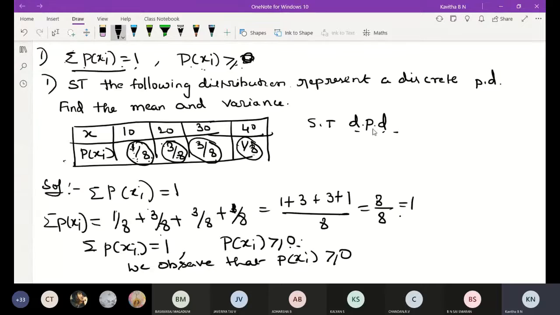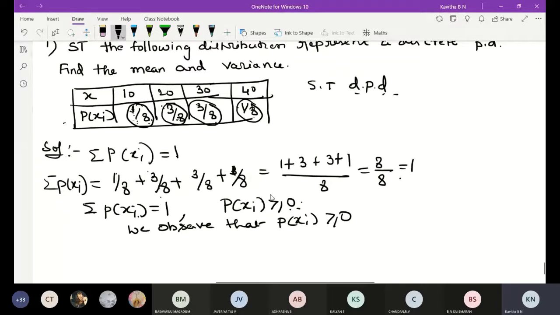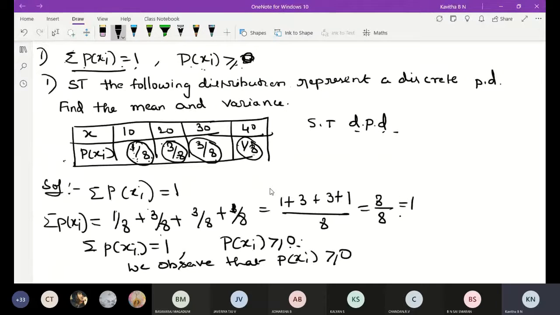Write it down, I will give 1 minute time. This is a 6 marks question or 7 marks question, 5th A or 6th A, very important.